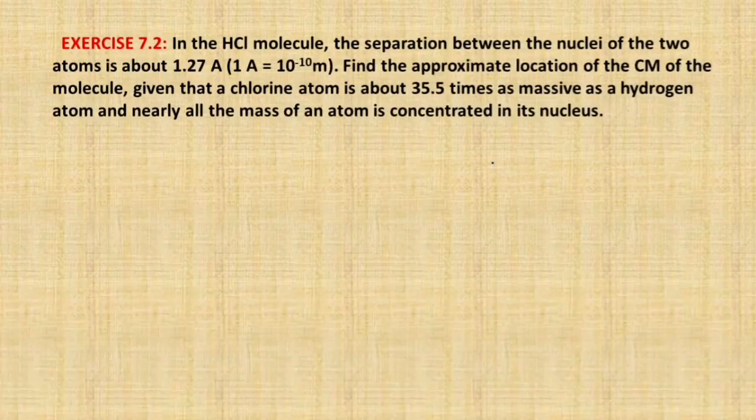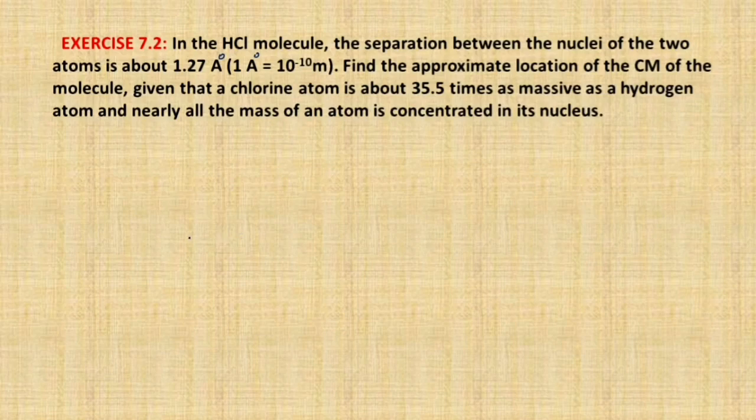Now let's discuss question number 2. In the HCl molecule, the separation between the nuclei of the two atoms is about 1.27 angstrom. 1 angstrom is equal to 10 to the power minus 10 meter. Find the approximate location of the center of mass of the molecule, given that the chlorine atom is about 35.5 times as massive as the hydrogen atom and nearly all the mass of an atom is concentrated in the nucleus.